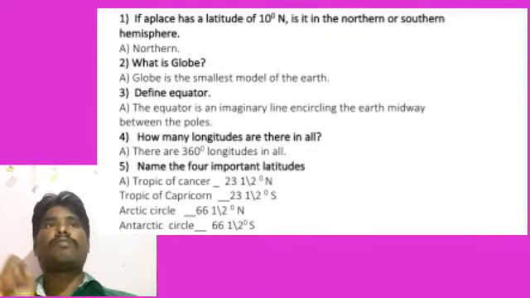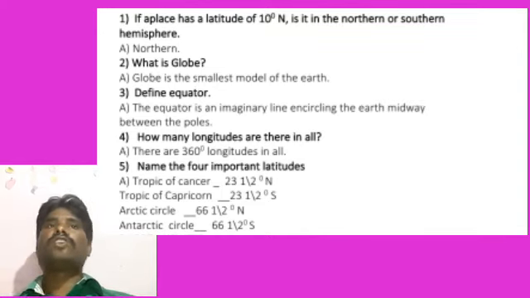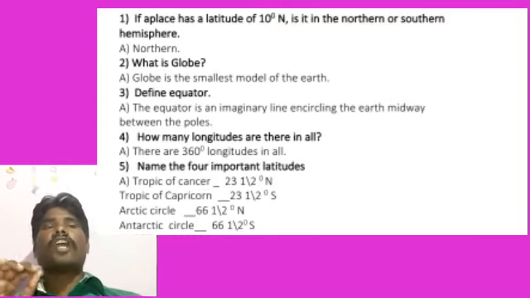Those points are also important. What are the 4 important latitudes? Tropic of Cancer, Tropic of Capricorn, Arctic Circle and Antarctic Circle. In the exam you also have to write their degrees. Okay, next, the short questions you are going to learn.